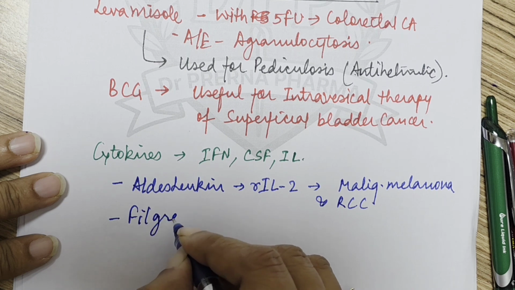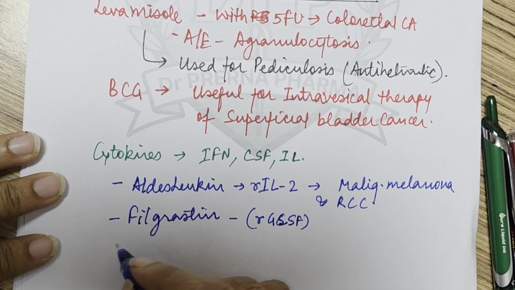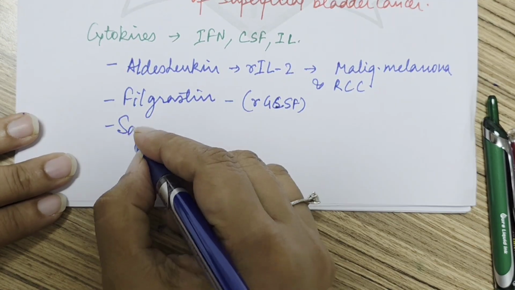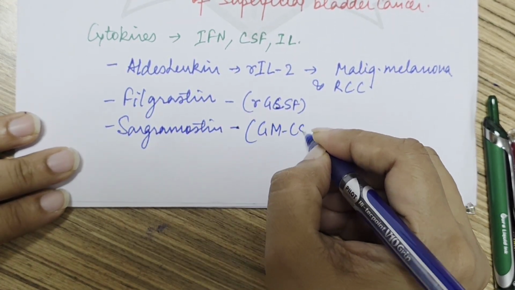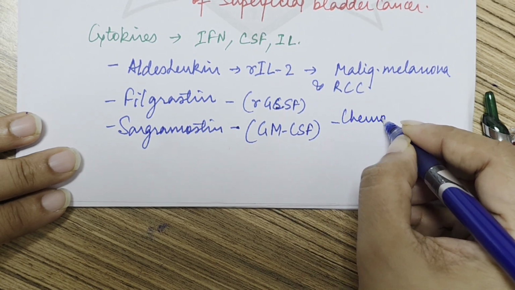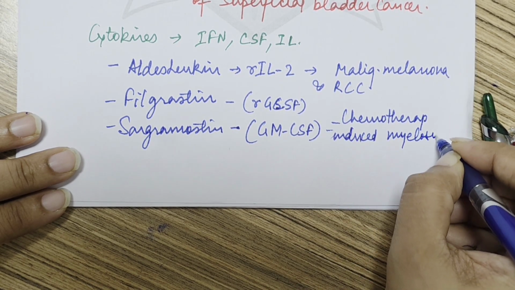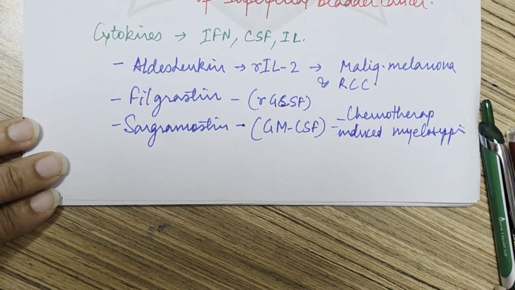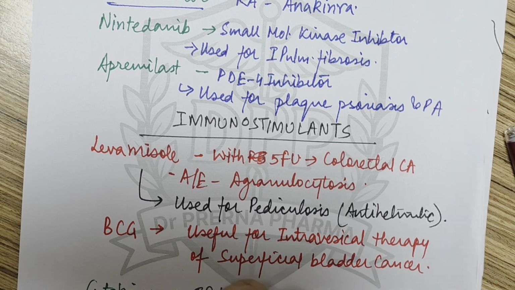Then second we have filgrastim. It is basically recombinant GCSF, and we have another drug, sargramostim. This is GM-CSF. They are used for chemotherapy induced myelosuppression. Okay. Then after immunostimulants, next we study drugs which are used in the treatment of psoriasis.